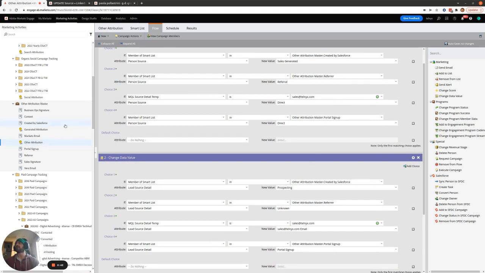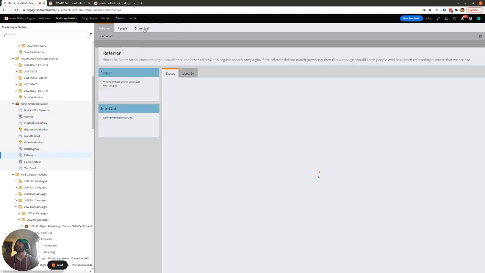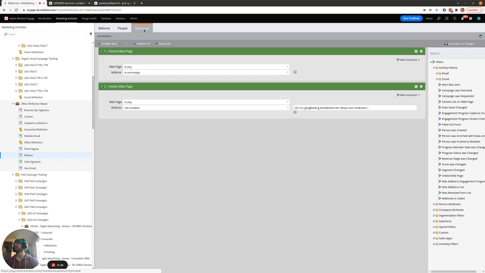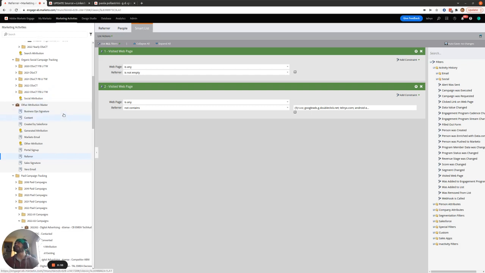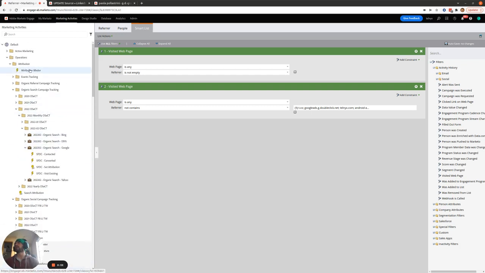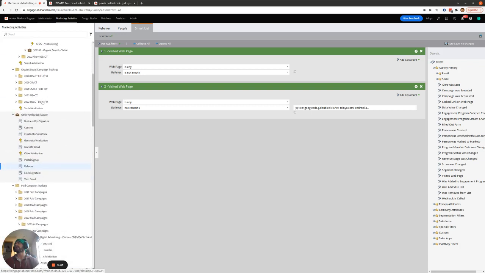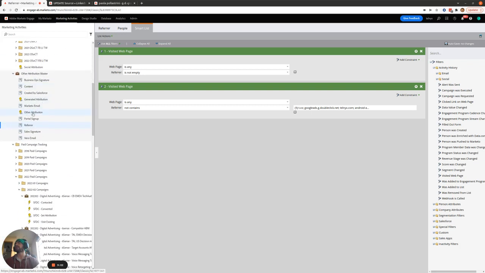And then another interesting campaign here is the referrer campaign. Since we know that once the attribution master campaign has reached this other attribution submaster, it's already gone through all the organic referral and organic search campaigns that rely on the referrer constraint.